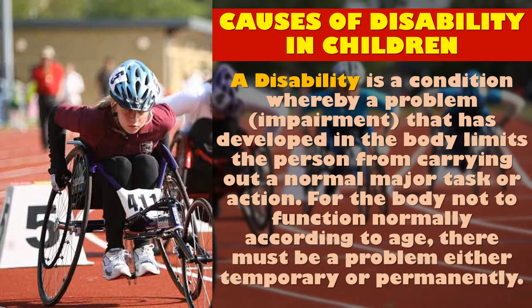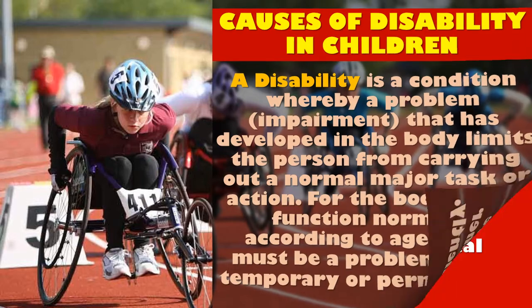Disability. What is disability? A disability is a condition whereby a problem that has developed in the body limits the person from carrying out a normal major task or action. That is why it is said to be a condition whereby a problem. Impairment, that word means something occurs that is disturbing that person from carrying out what he or she is supposed to do. And for the body not to function normally according to age, there must be a problem, temporarily or permanently.